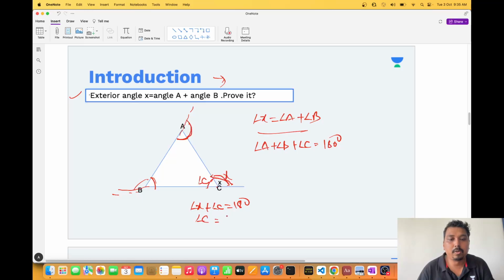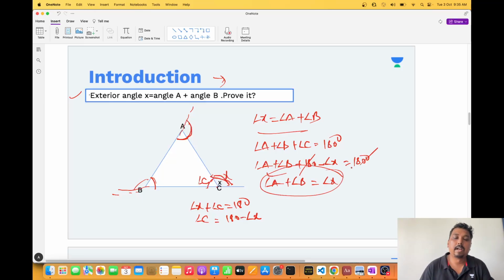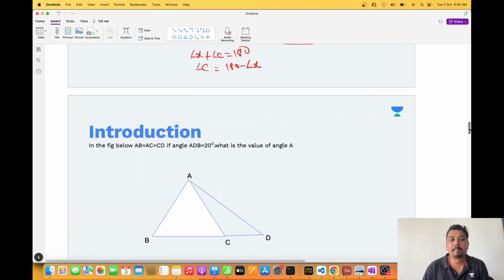So angle C equals 180 minus angle X. I can substitute here: angle A plus angle B plus 180 minus angle X is equal to 180. 180, 180 is gone. Angle A plus angle B equals angle X, taking X to that side. I have proved it in a very, very simple manner. I'm not using any heavy words or any kind of heavy theorems. Very basic, keep it simple, keep it right. In mathematics, that is the best funda that you can do.